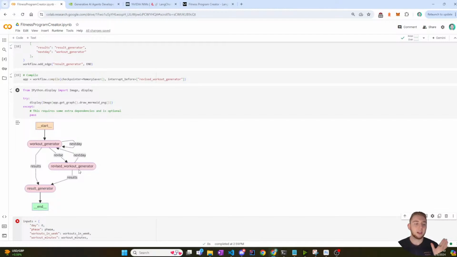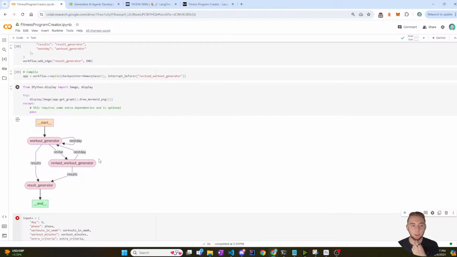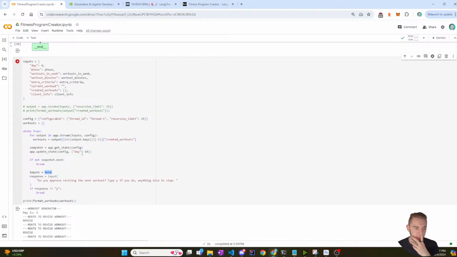Because you still maintain the state when you do that kind of restart by passing in an input other than None. So I'd still have all the workouts built up for the week and stuff. I would just need to have that extra step to route. So I'm going to do that. I think that's the way I'm going to go because I like this method a lot of just being able to update the state here and then continue.